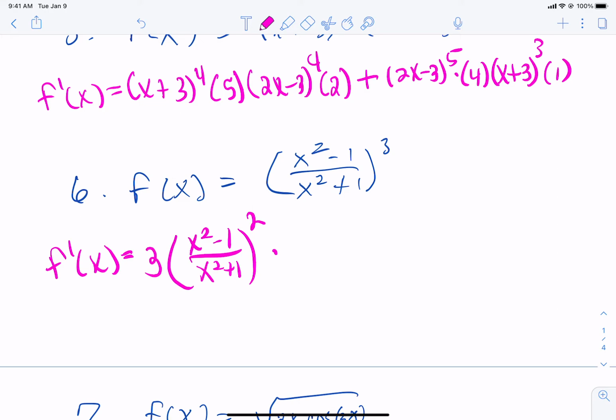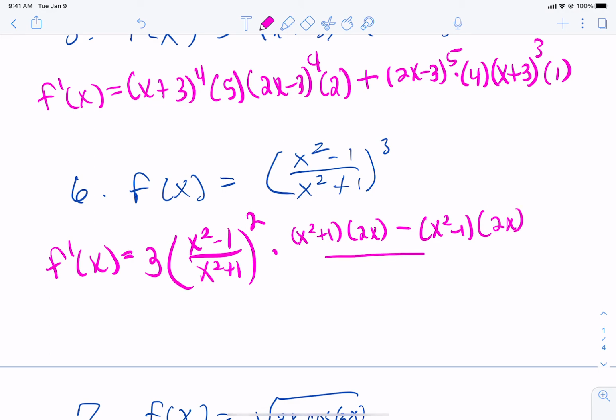It's going to be the bottom, use parentheses, times the derivative of the top, minus the top, use parentheses, times the derivative of the bottom, all over the bottom squared. And we technically should even surround that in some kind of bracket or big parenthesis. Any questions on number 6?